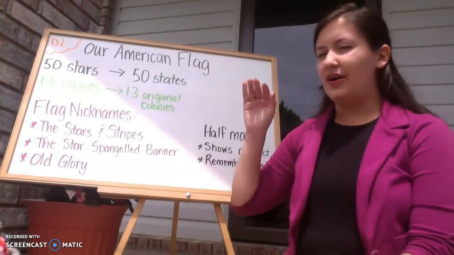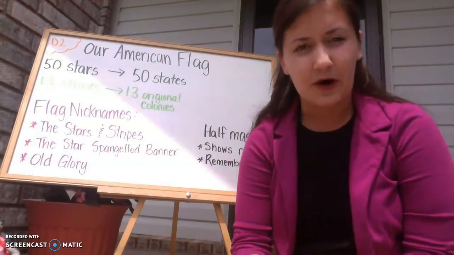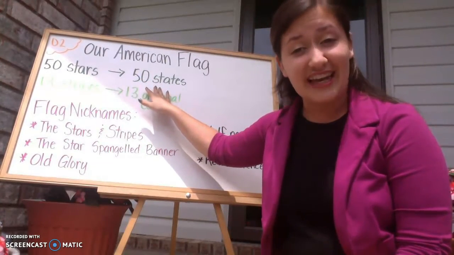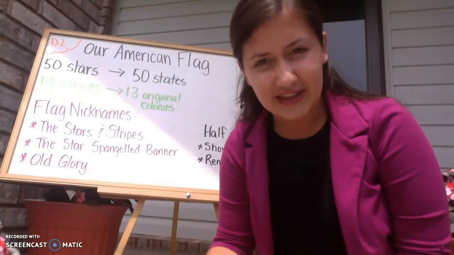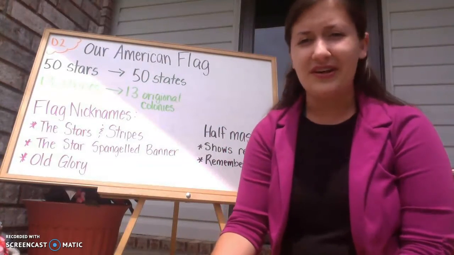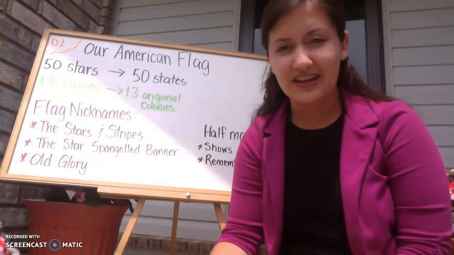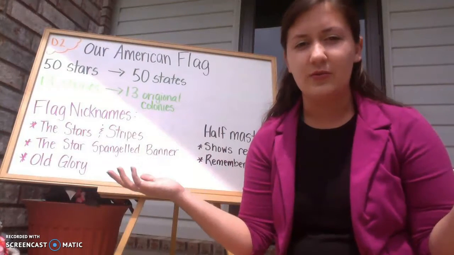Now, remember, on our flag, there's 50 stars. And we've talked about this before, but remember, the 50 stars, there's one for each state in the United States of America. Now, were there always 50 states? No, there weren't always 50 states, which means on our flag there were not always 50 stars. Our flag started out with just a few, and then it's grown as we've gotten more and more states.